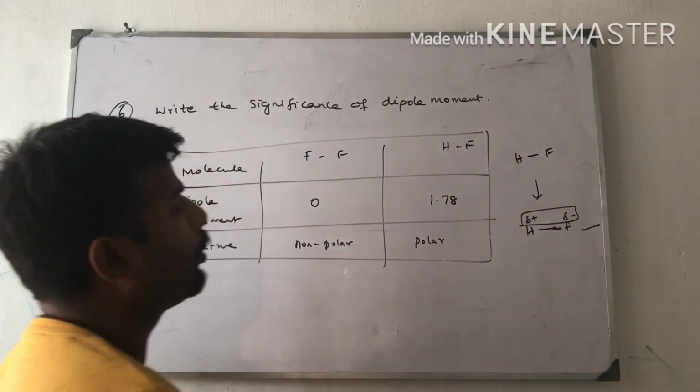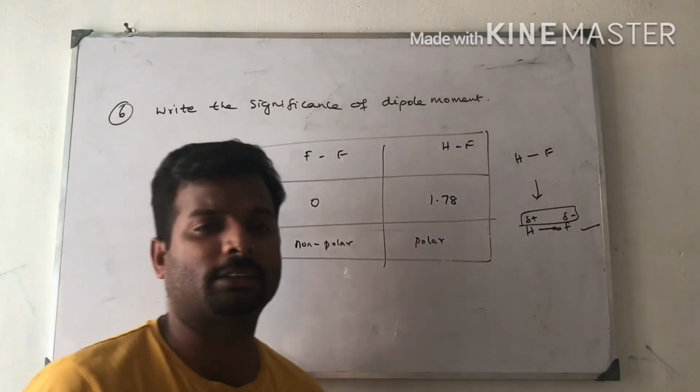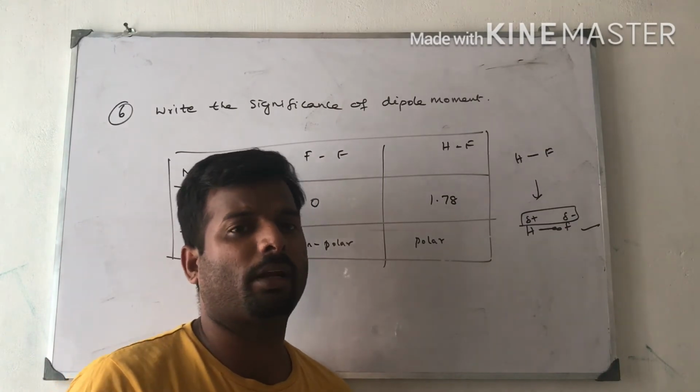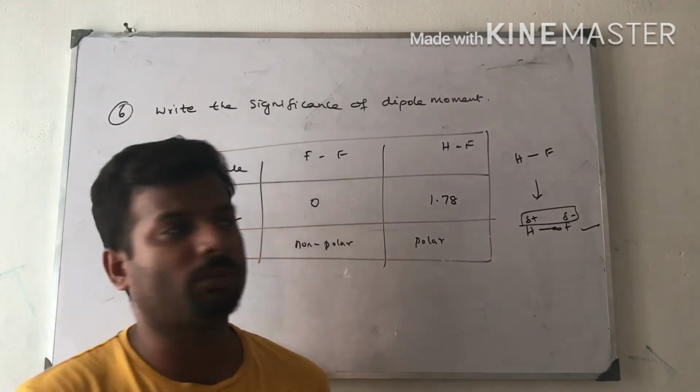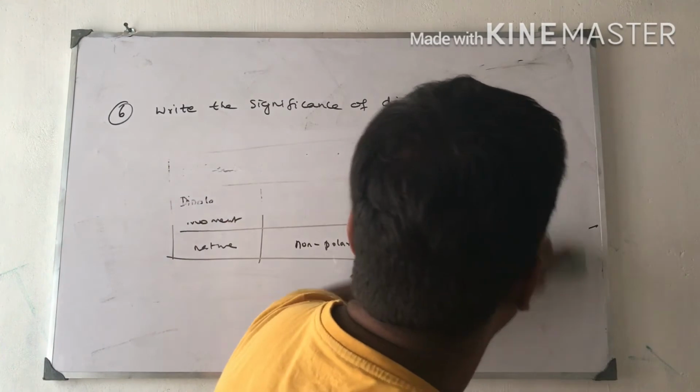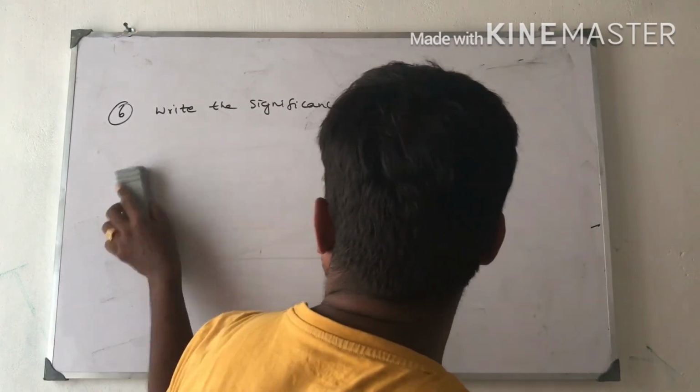This is called the polar dipole moment. In this way we can separate polar and non-polar compounds. Next one is percentage ionic character. Percentage ionic character means that